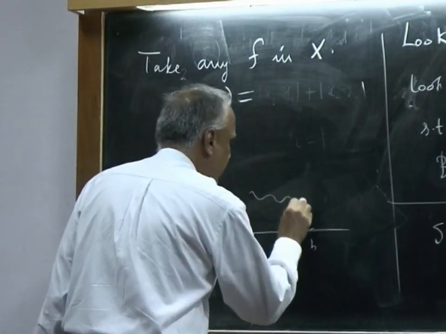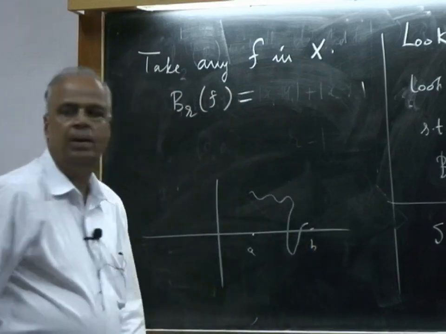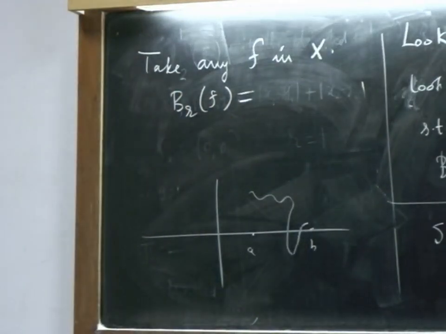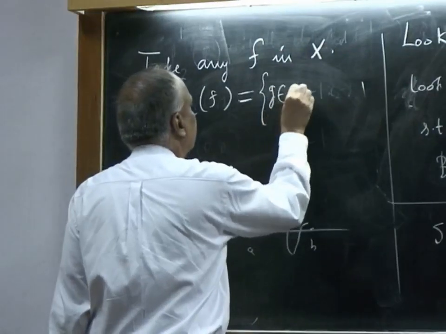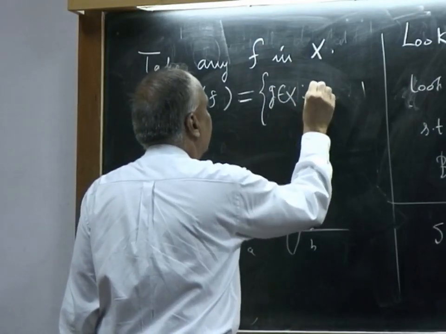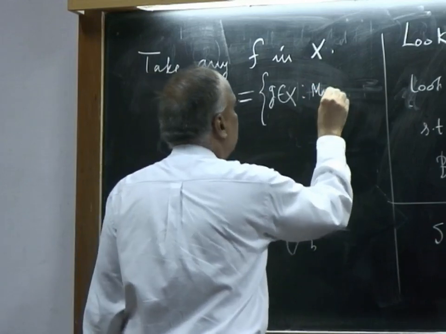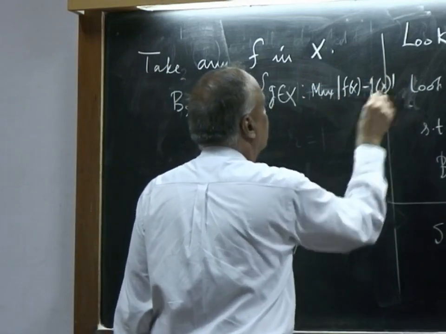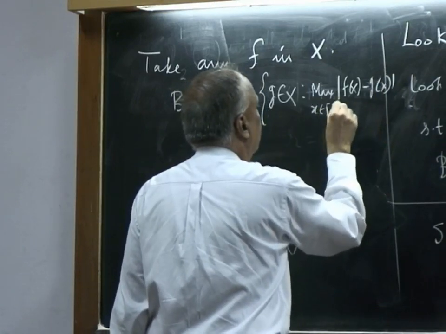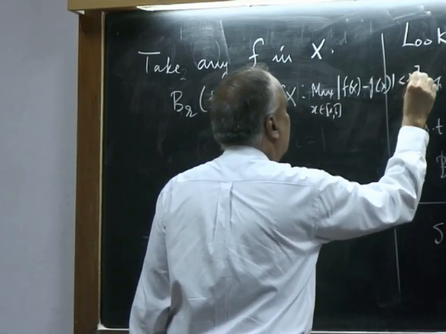Let us take the graph of f to be like this, some graph between a and b. It goes like that. Then I want all those functions such that the maximum of |f(x) minus g(x)|, x in [a, b], must be less than r.